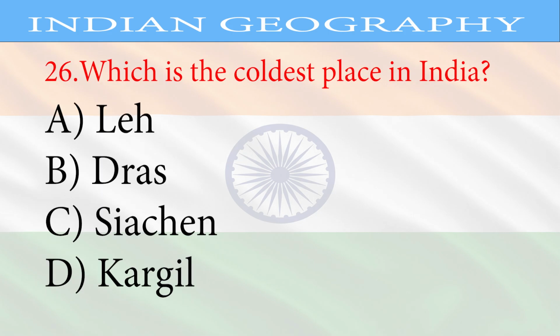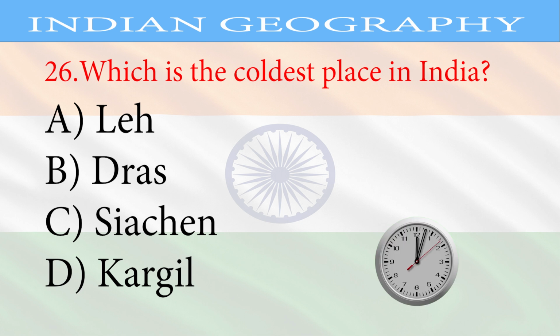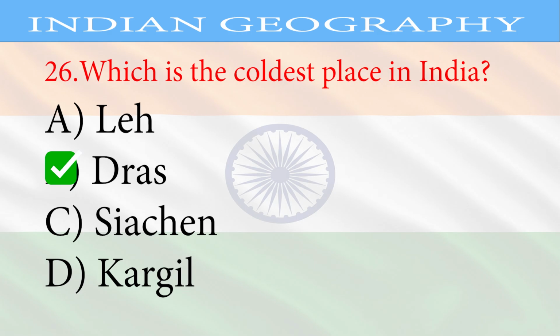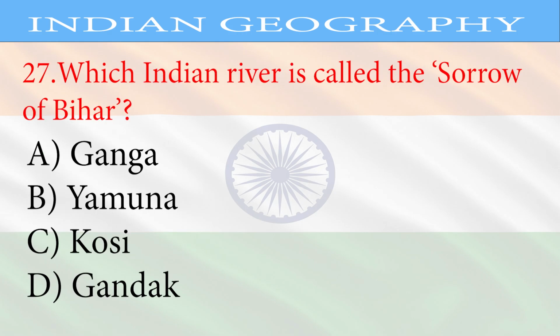Question 26. Which is the coldest place in India? A. Leh, B. Dras, C. Siachen, D. Kargil. Correct answer, Dras.